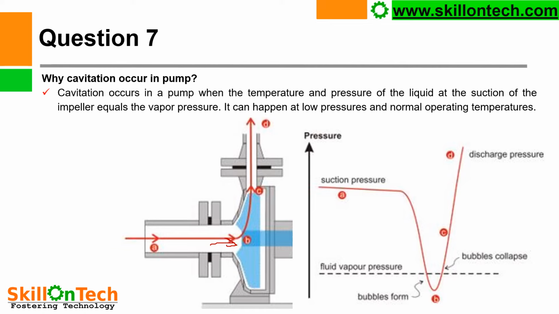You can see in this picture the suction pressure goes down. So here it is the vapor pressure. If it comes below this, then your liquid will start forming bubbles. So when these bubbles travel to the discharge side, they will collapse.